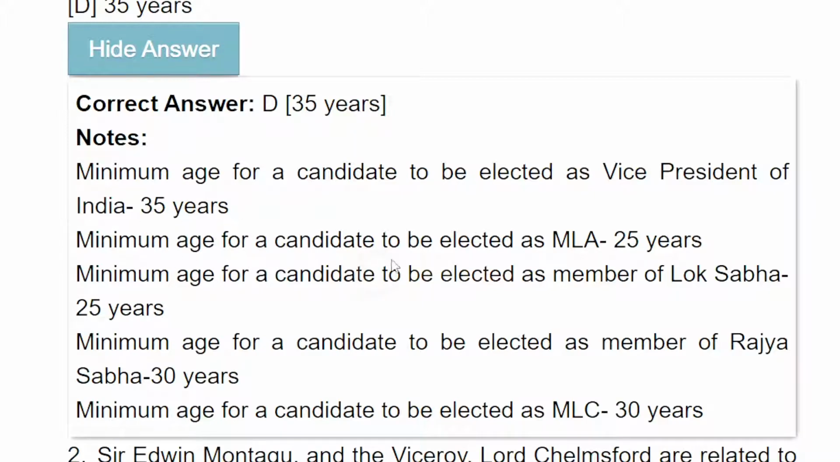Minimum age for a candidate to be elected as MLA, 25 years. Minimum age for a candidate to be elected as member of Lok Sabha, 25 years, and Rajya Sabha, 30 years, and MLC, 30 years.